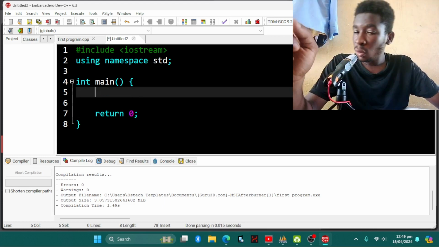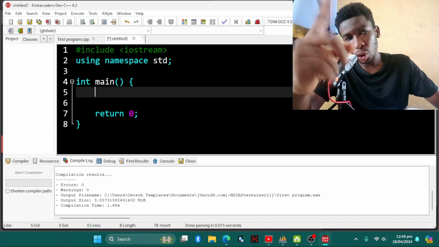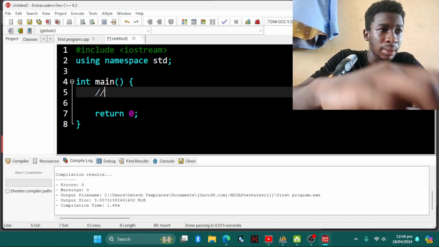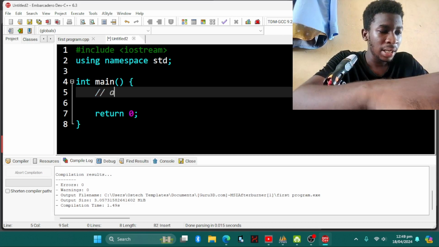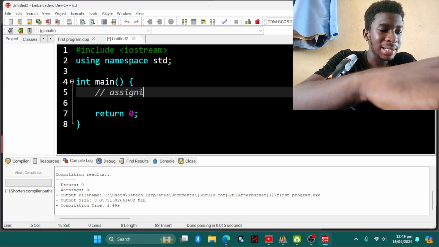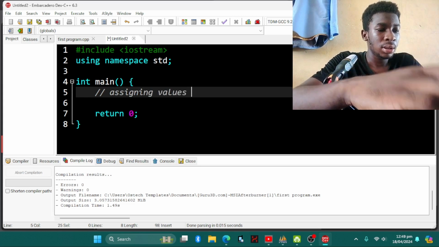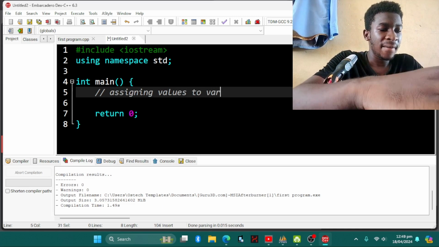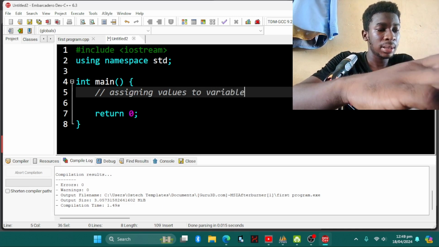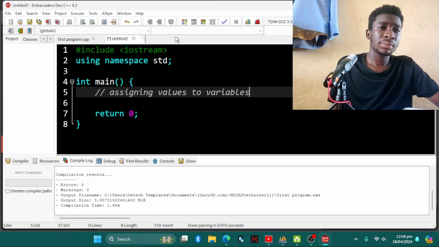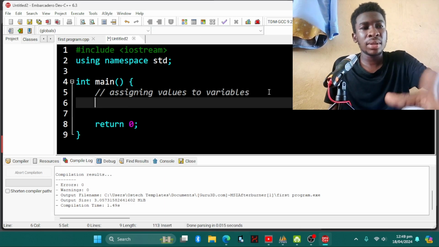Now we can come up here. Remember, always add comments to your program. So assigning values to variables, so 2 forward slashes, and then we write assigning values to variables, and then we can come to the next line.